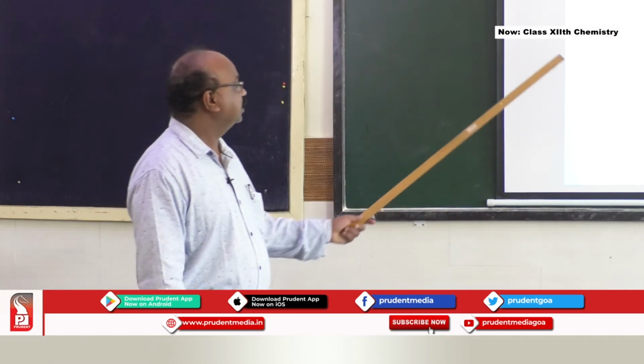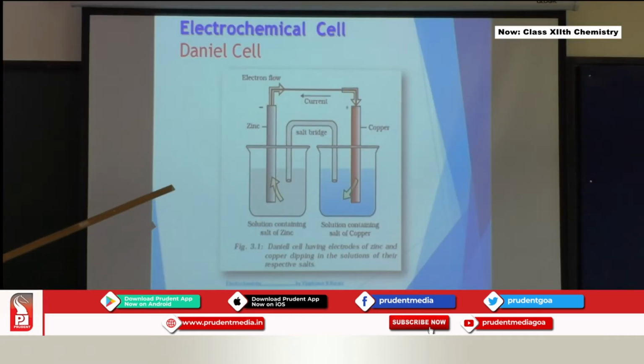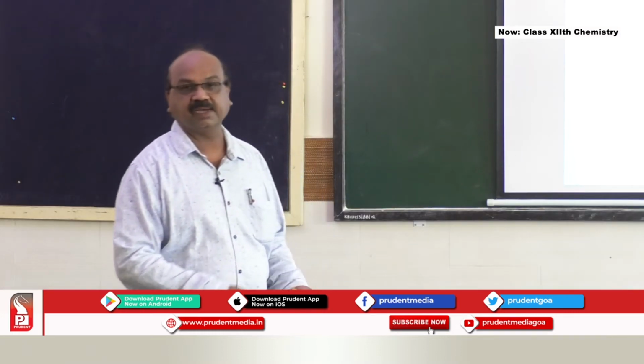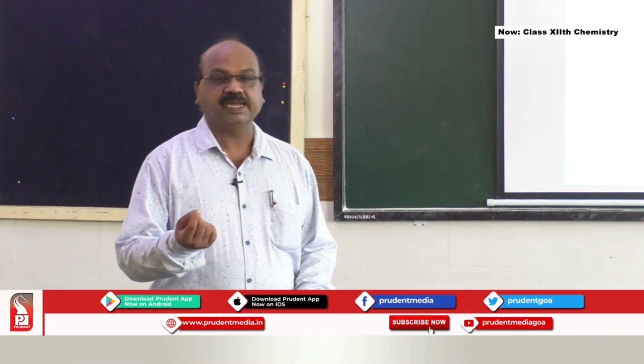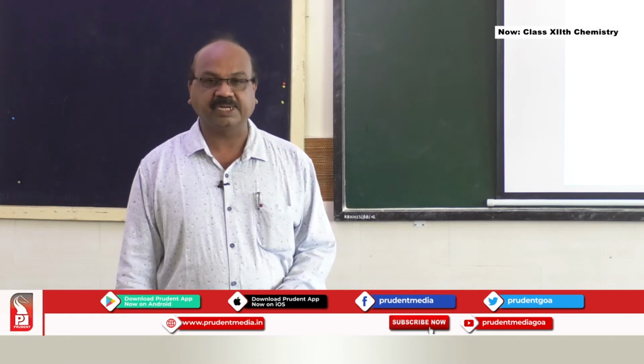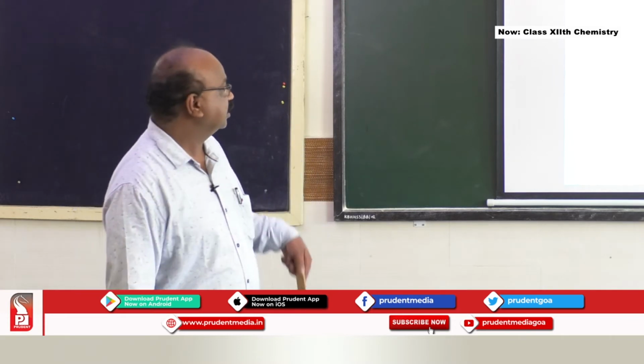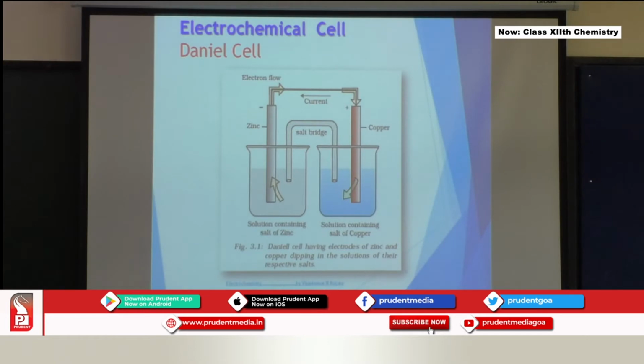Look at this particular cell. There are two compartments. One is zinc, which contains zinc sulfate solution and zinc rod. The other one, the red color, is the copper rod and the copper sulfate solution. Now, these two half cells are connected by a salt bridge. This is a U-shaped tube which contains agar-agar gel inside and a salt dissolved like potassium chloride or potassium nitrate, which makes the salt bridge. The function of the salt bridge is to connect the two half cells and to complete the electrical neutrality.